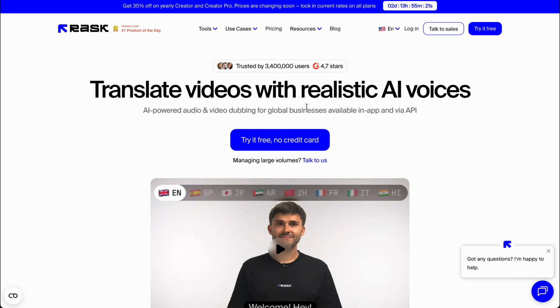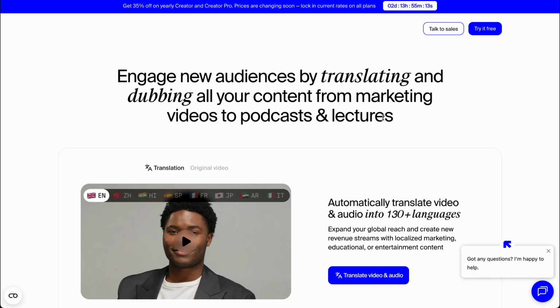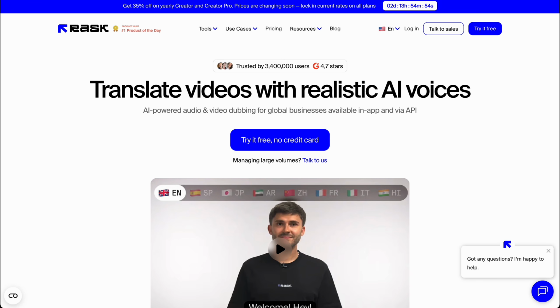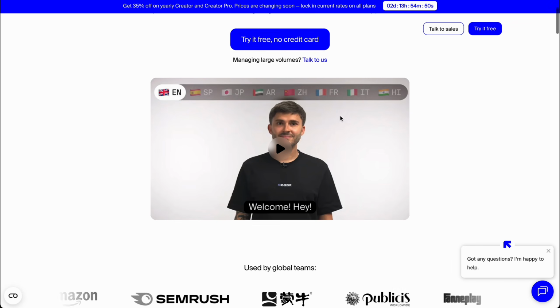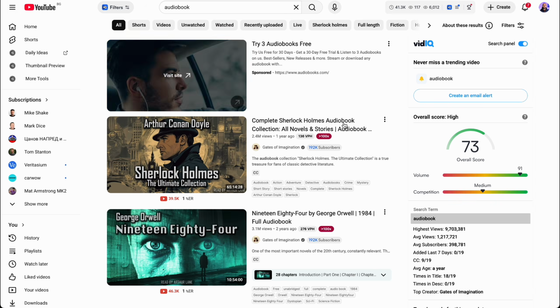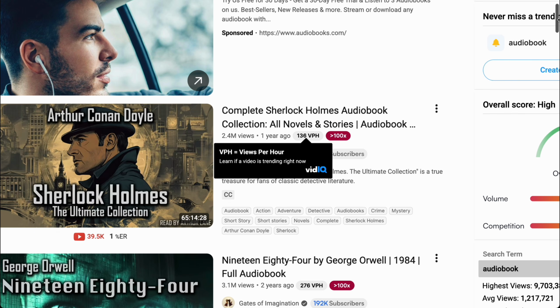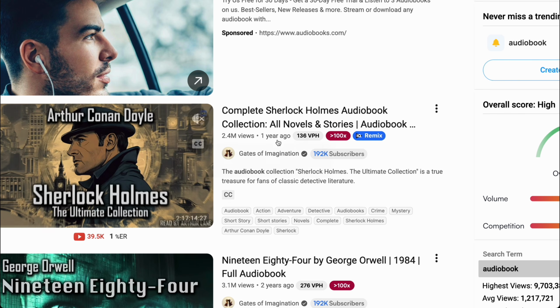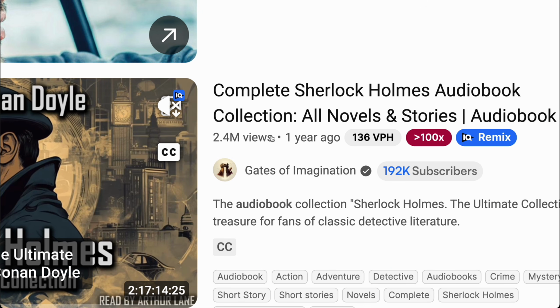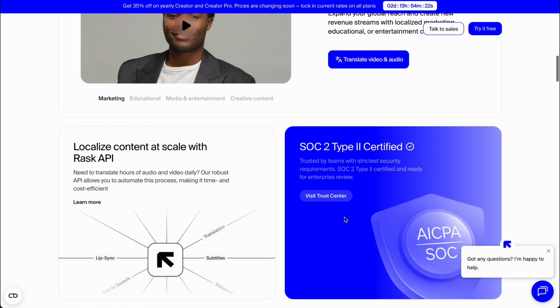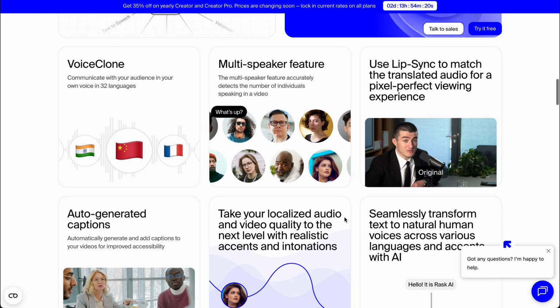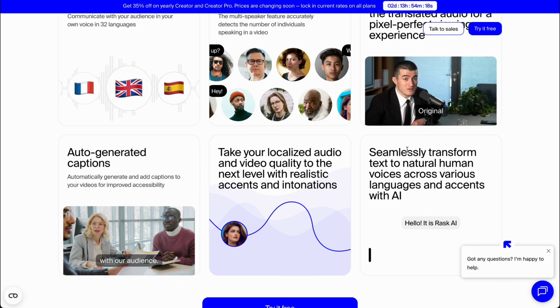Which comes us to our next tool, which is Rask AI, translation tool or dubbing tool. Once you create an audio file, you can actually transcribe it and translate it to multiple different languages. And then the audiobook with 2 million views, it's not only in English, but then it's Spanish, in Portuguese, in Chinese, or Mandarin, Japanese, whatever it might be, so you can gain even more and more views and make even more money. You can translate businesses SOPs, you can translate businesses meetings or Zoom calls.